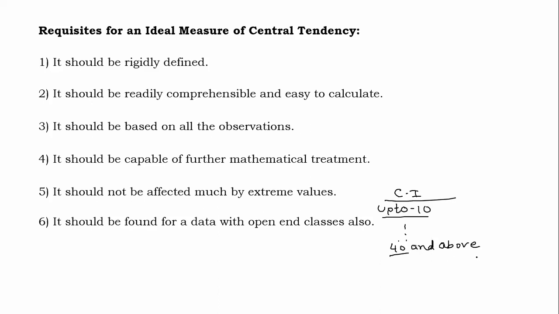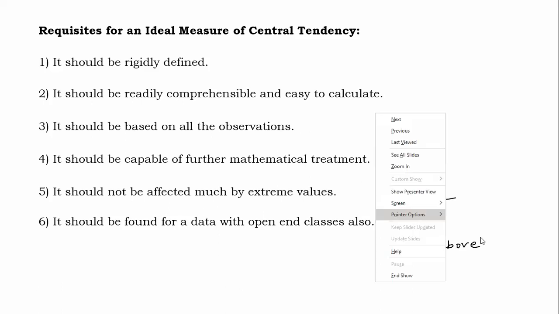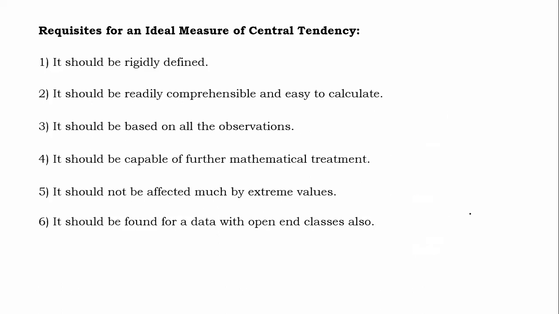So this is open-end. If either the first or the last or both are open-end, then there is a problem. Still, we may face such type of data, and in that situation also, we should be in a position to find out the measure of central tendency.